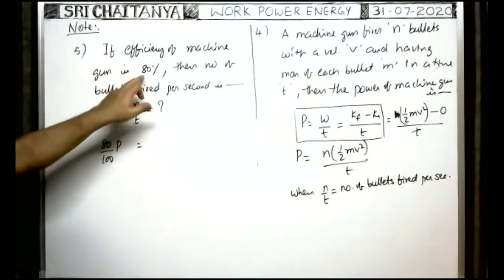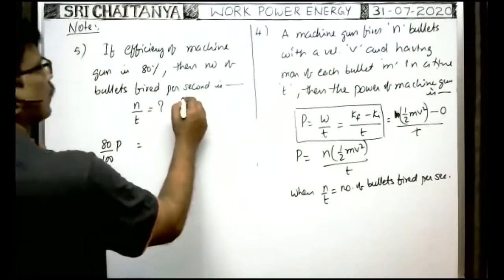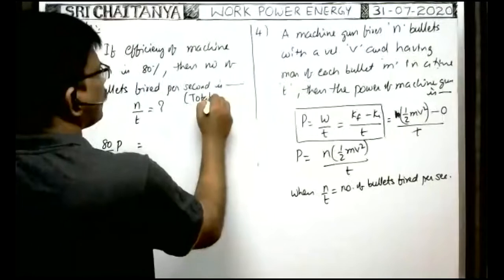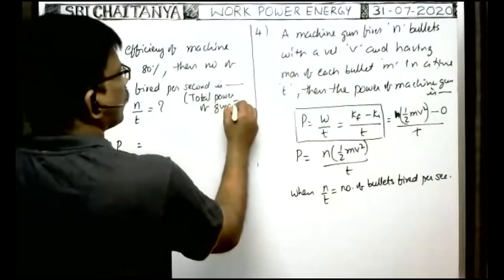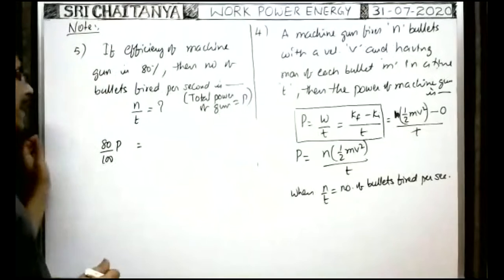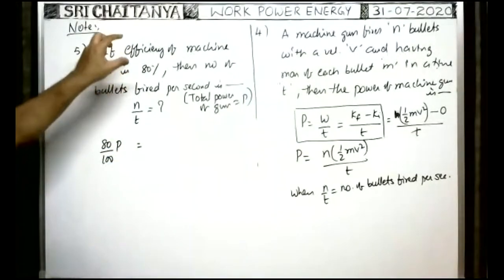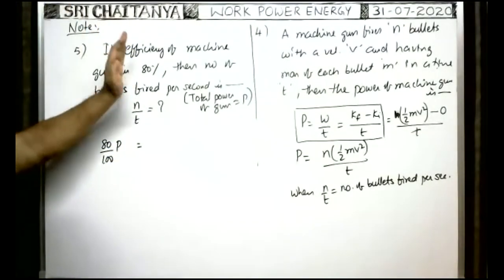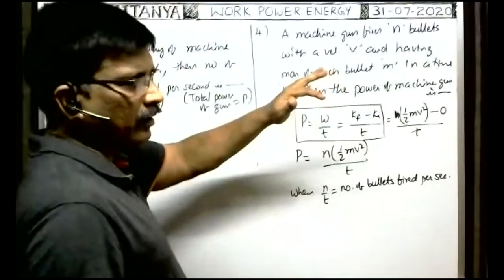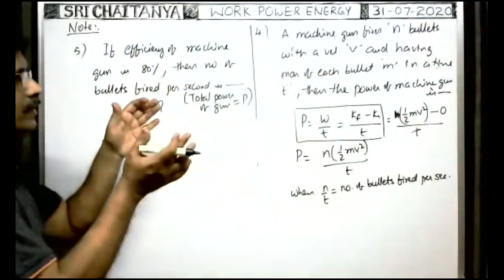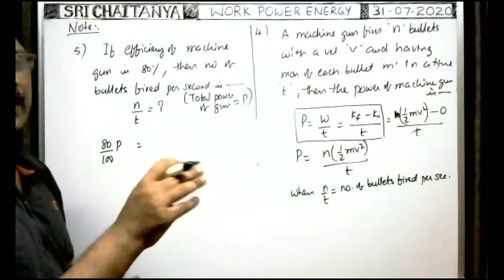The remaining power is lost to overcome the friction while firing, etc.